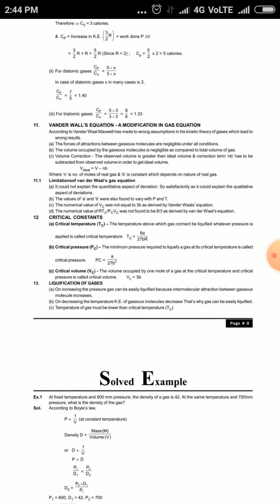And next is liquefaction of gases. On increasing the pressure, a gas can be easily liquefied because intermolecular attraction between gaseous molecules increases. On decreasing the temperature, the kinetic energy of gaseous molecules decreases. That's why gas can be easily liquefied. And the temperature of the gas must be lower than the critical temperature. So these are the conditions for liquefaction of gases.